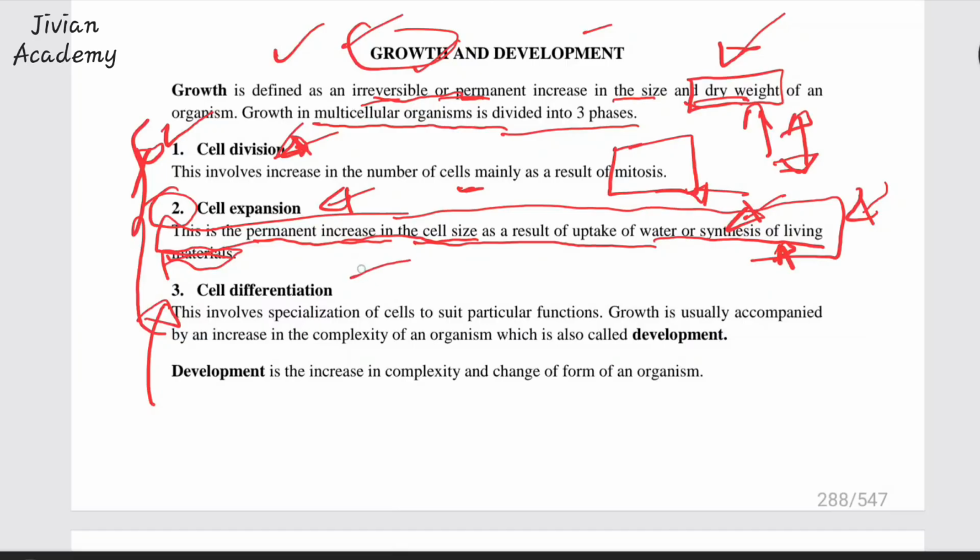Now, what we mean by cell differentiation, this involves specialization of cells. I want you to understand this word, specialization: specialization of cells to suit a particular function. Let's say these cells are now specialized in smelling. These cells are specialized, these are brain cells. These cells are specialized in maybe touch, in feeling. That is what we call specialization of cells.